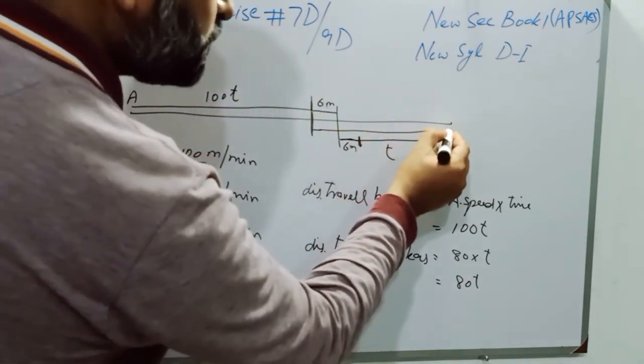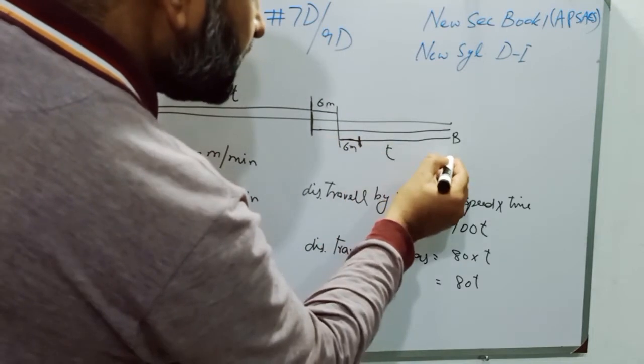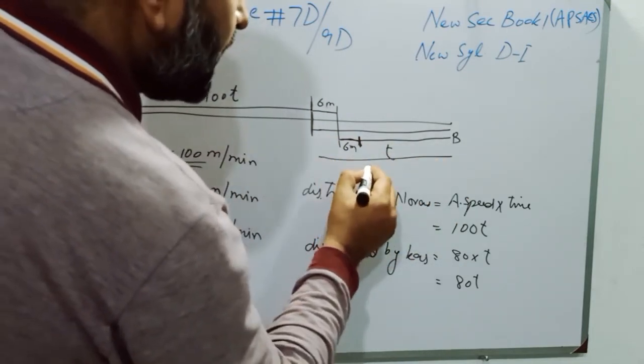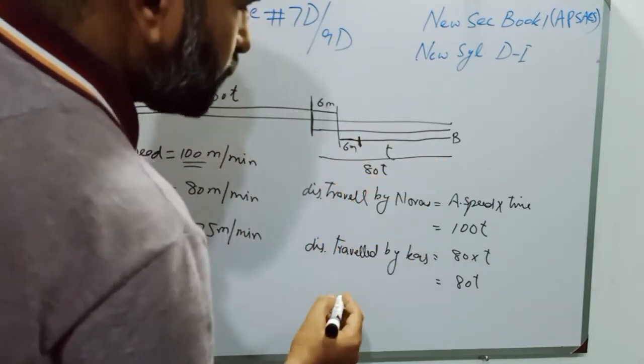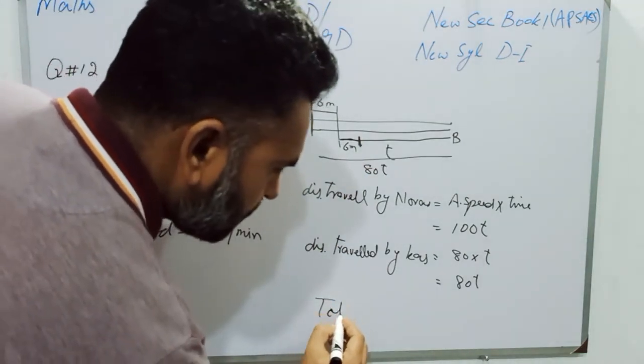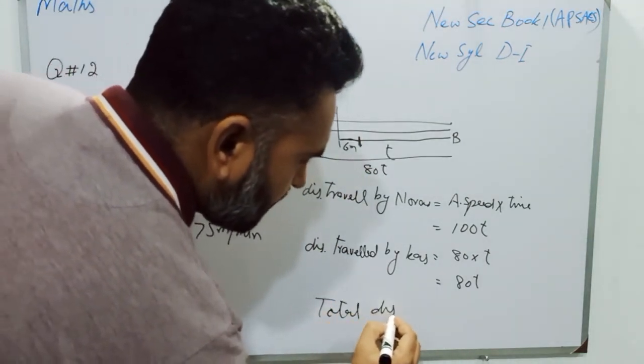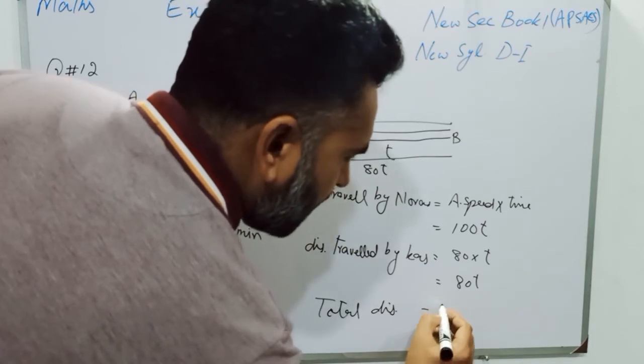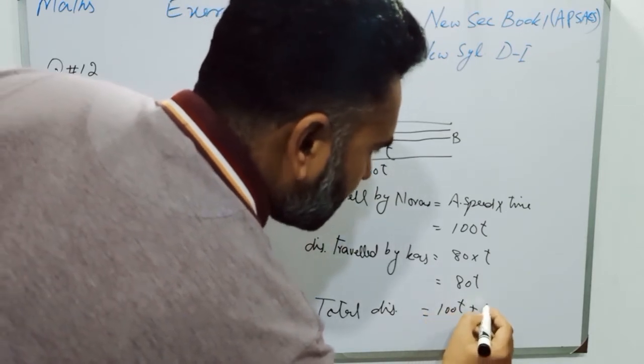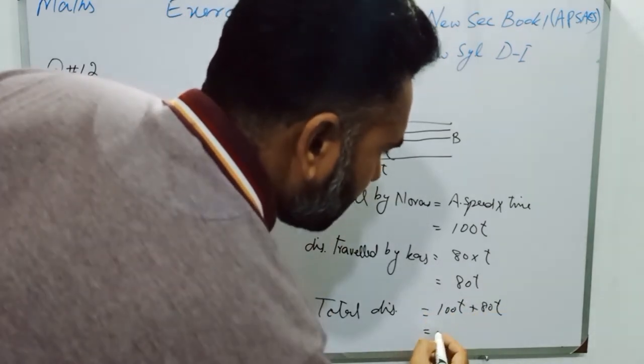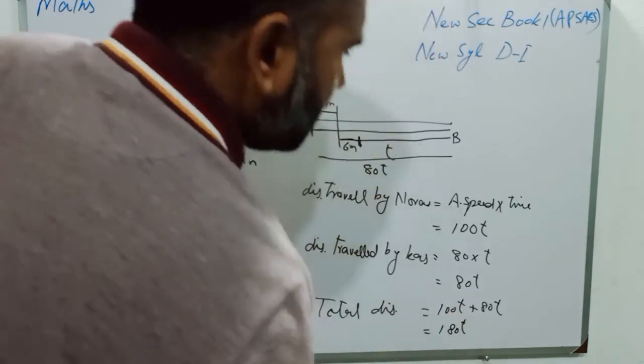And from this point to this point, this distance is 80T. So total distance is 100T plus 80T, and it will be 180T.